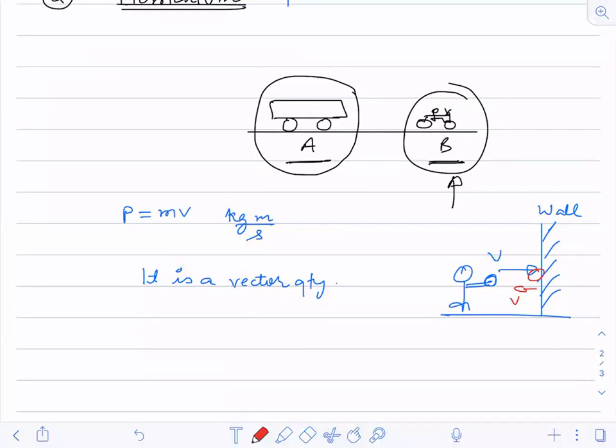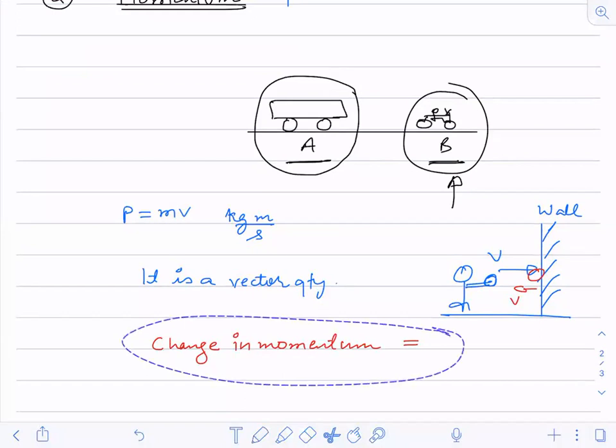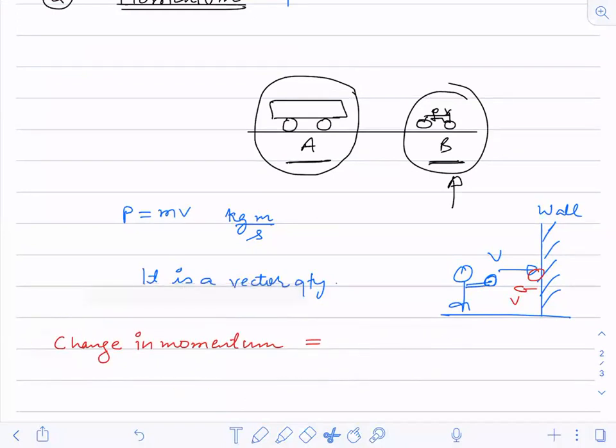What is the change in momentum here? I'm giving you options.